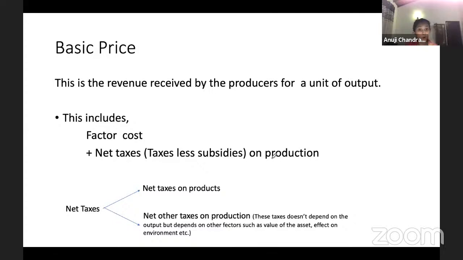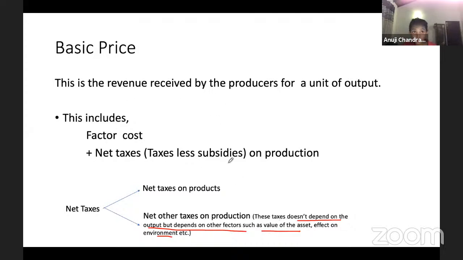So this net taxes on production is included in the basic price along with the other factor costs, okay? So when we talk about these net taxes, guys, there are two main types called net taxes on products and production. Again, this tax will not depend on the output, but depends on other factors such as the value of the asset, effect on the environment. So remember, this is an indirect tax because it's not directly related to each unit of output. It is a lump sum tax. These production taxes are lump sum taxes. Okay, so just keep that in mind.